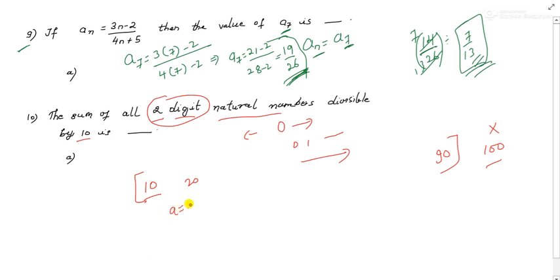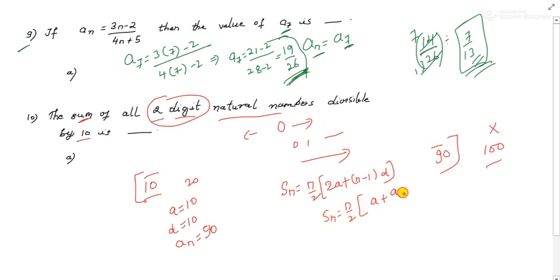Okay. So here a is 10, d is also 10, and a_n is how much? 90. Okay. So now what have they asked? Sum. They have asked the sum. So you have to find S_n. The formula is n by 2 into (2a plus (n minus 1) into d), or there is one more formula when you are given the first and last term. What is that? S_n is equal to n by 2 into (a plus a_n). Even this is okay, but we have been provided with a, d, a_n, but not with what? n.